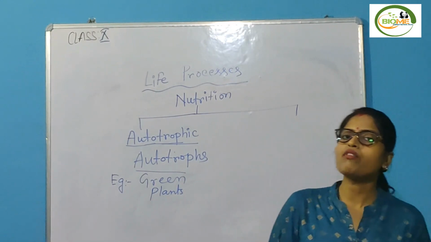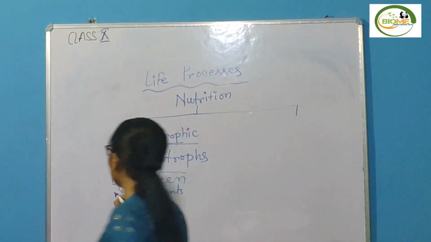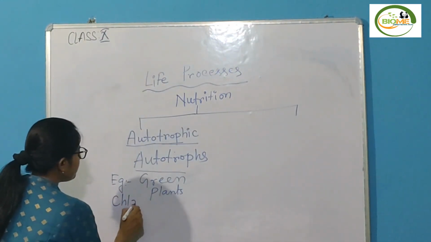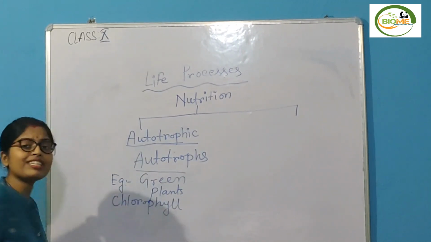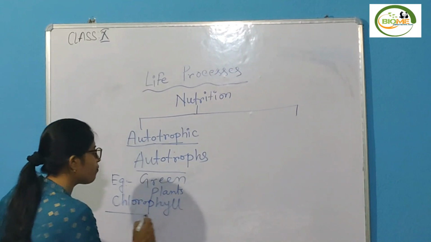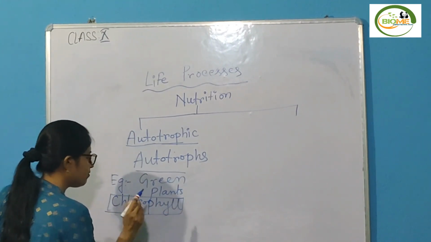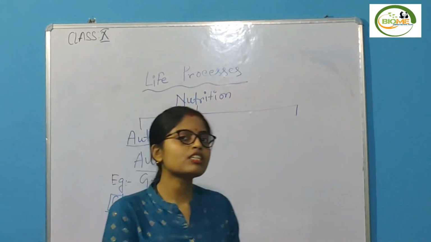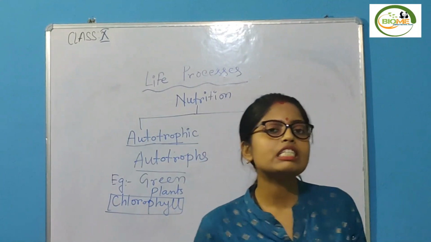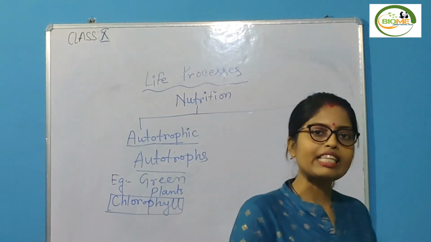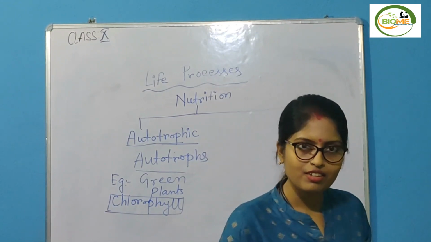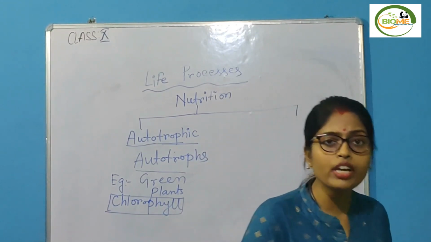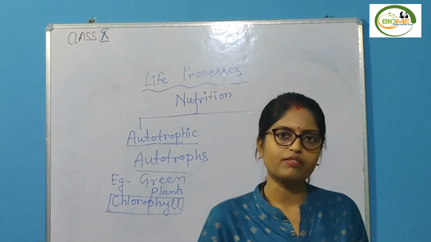Yes, the name of the green pigment is chlorophyll. Now the question is, why is chlorophyll so important? Because this chlorophyll traps sunlight and that continues the further process in the autotrophic mode of nutrition.